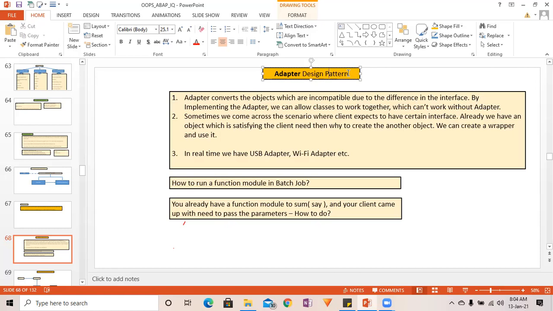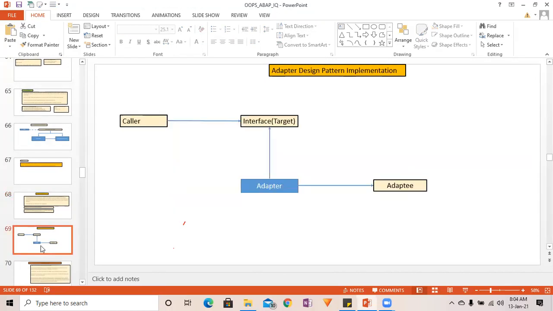That's why we have several adapters when we are going to charge our mobile, right? Without an adapter, it is not possible, because the charger needs to be adapted to the socket, right? For that purpose, we require an adapter. That is the adapter design pattern. And here also you will see the magic of interface, everywhere in all the design patterns. That is possible with the help of interface only.